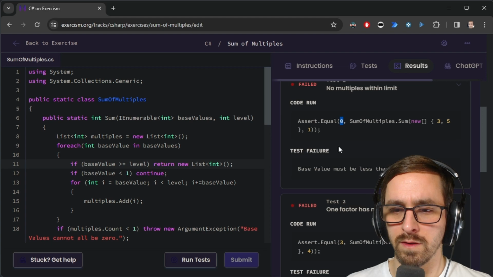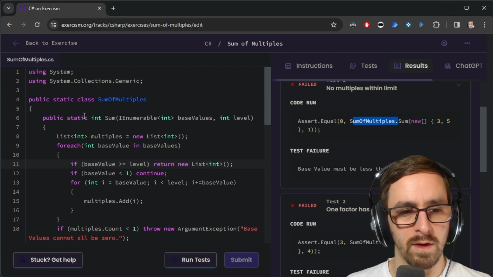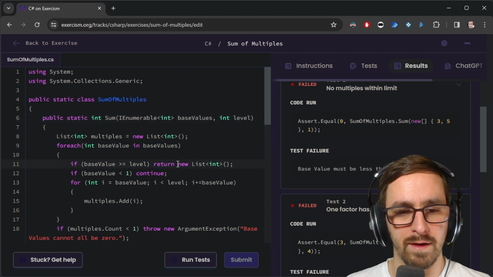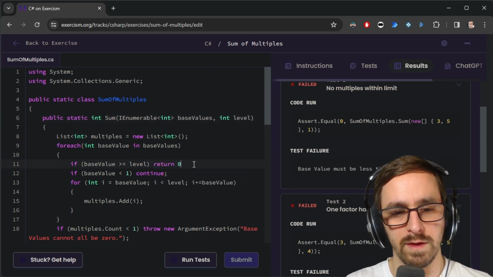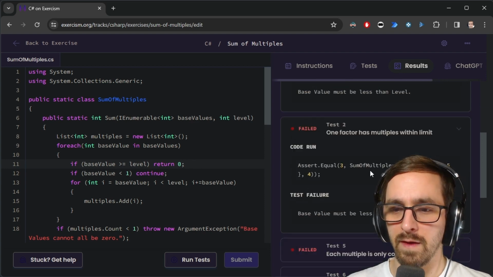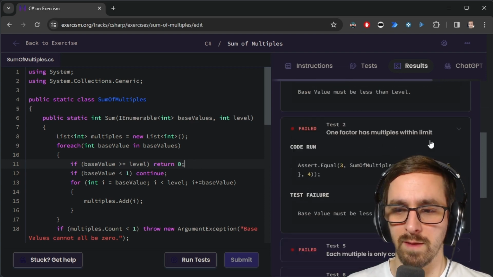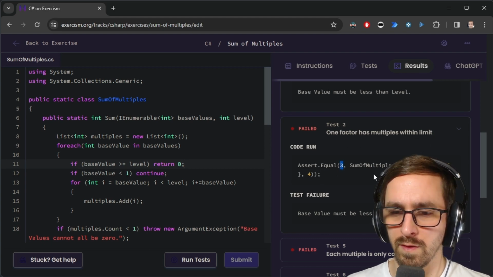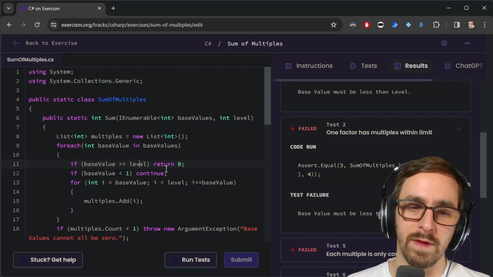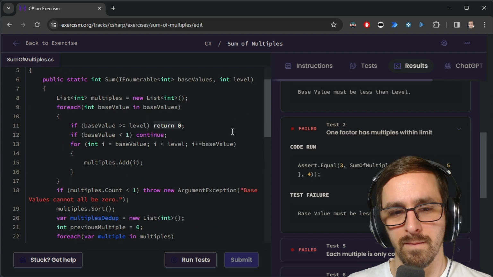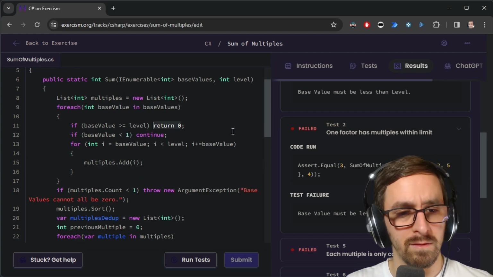Wait, assert equals 0. Sum of multiples. Oh, I'm stupid. Okay. I'm not supposed to return a new list. I'm supposed to return 0. Return 0, that's easy. And then one factor has multiples within limit. So this is saying 3. One factor has multiples within limit. So, oh, and then this is the max is 4. Oh, okay, that's fine. So I think I'm supposed to just continue.